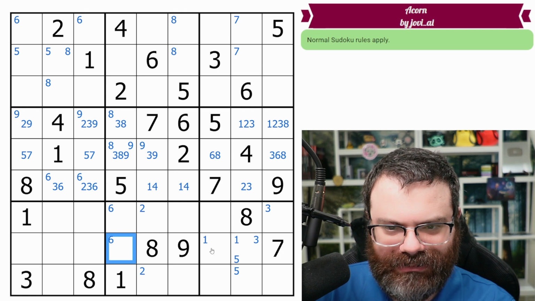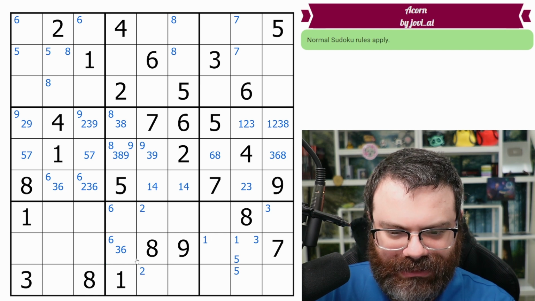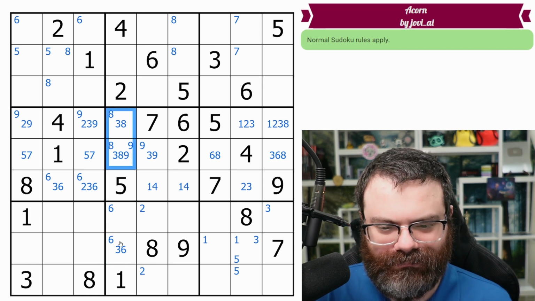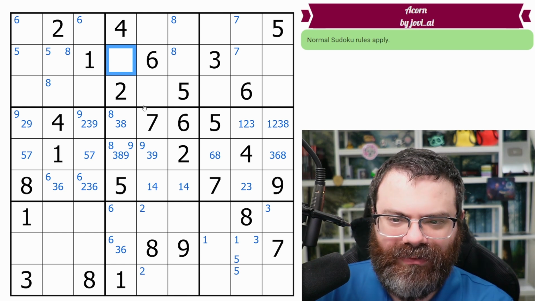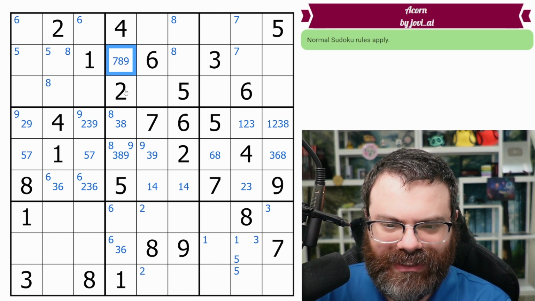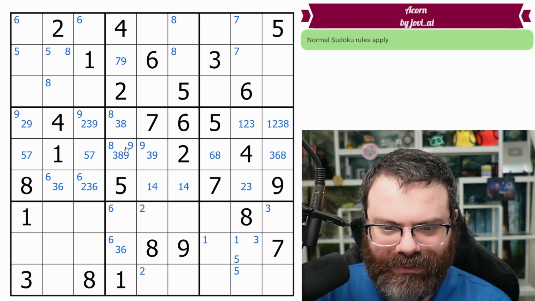This cell sees a lot of digits. It's not 1, 2. It could be 3 and 6. That's it, right? It can't be 4, 5, 7, 8, 9. This can't be 3 or 6. We know the column needs it. It's not 1, 2, 3, 4, 5, 6. So it's only 7, 8, 9. Oh, it's not 8 either, because the 8's point. Okay.